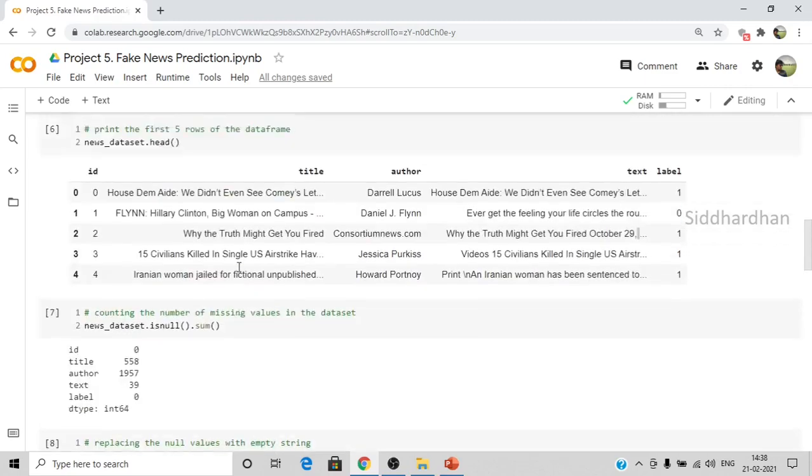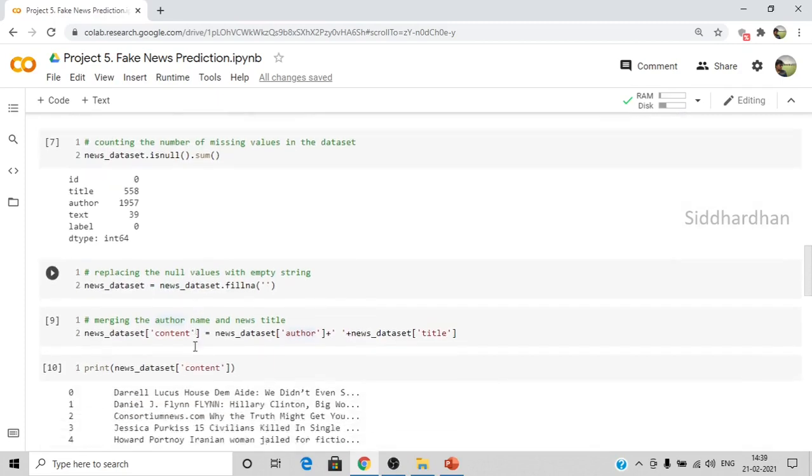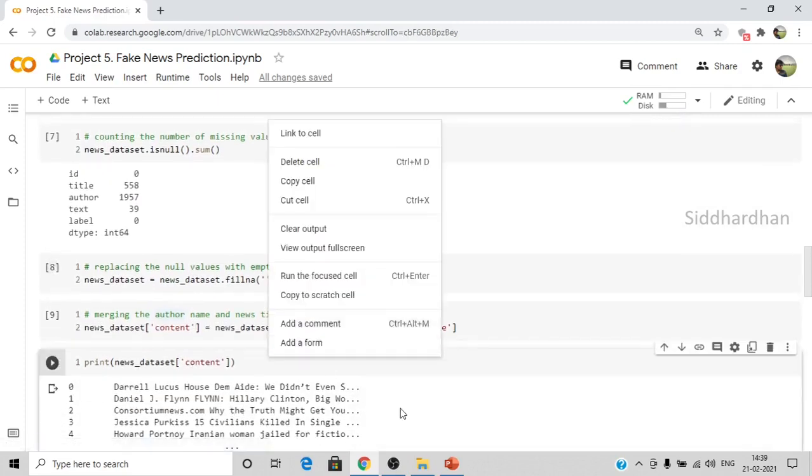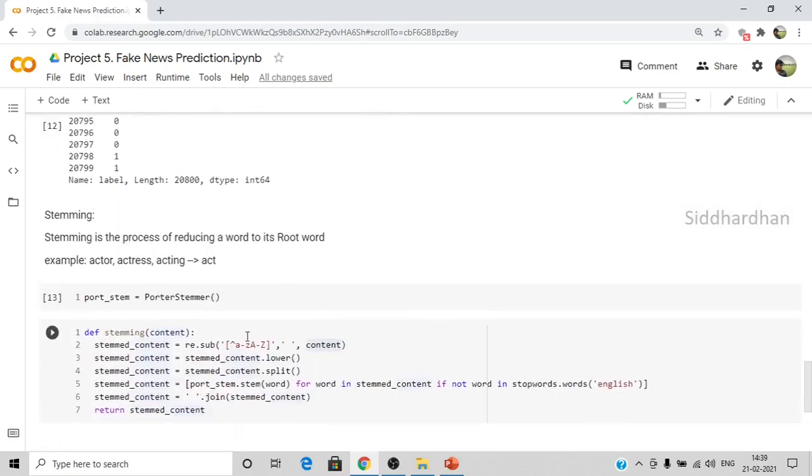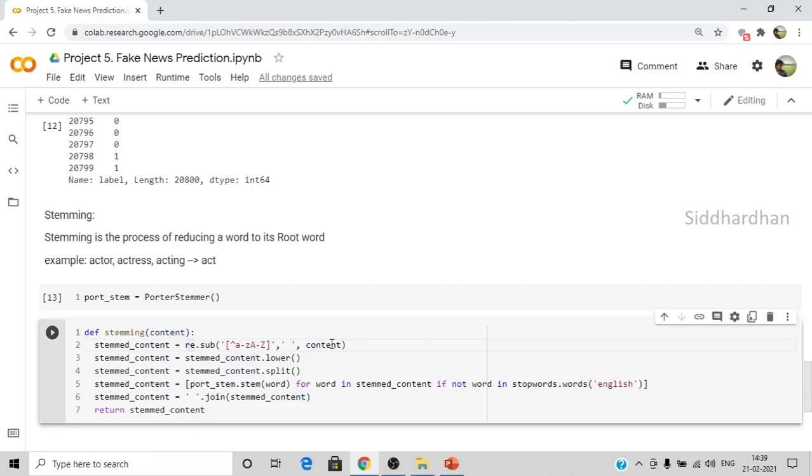So I want to feed this content column, which represents the author and title columns combined, to this stemming. This will remove all the numbers and other things, as I mentioned earlier. That is the purpose of this step. I want to remove everything from my content except for alphabets and words. And I have mentioned a space here, which means that if there are numbers or commas or quotes, those will be replaced by a space.